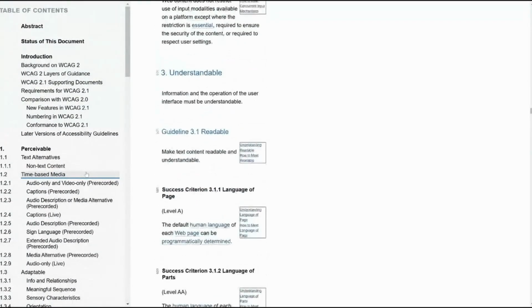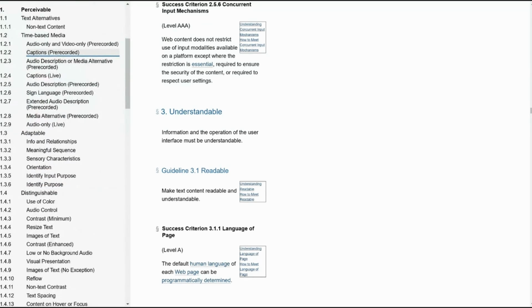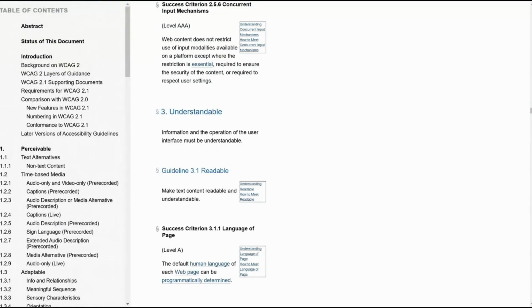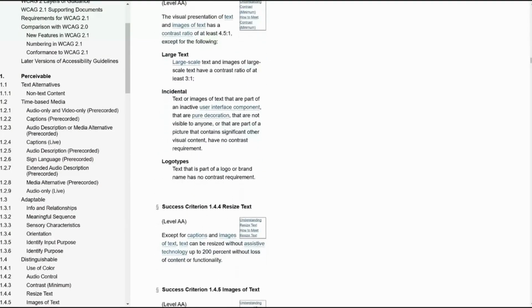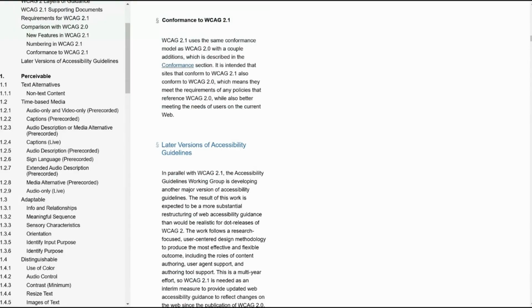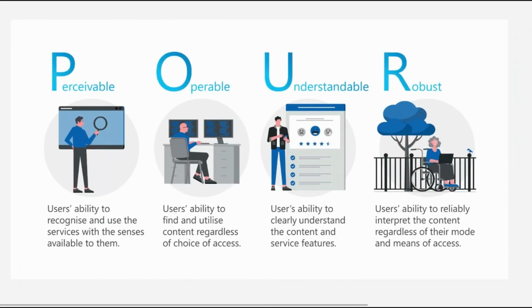If you want to understand accessibility better and better, you should go to this website and try to read the guidelines at least once. I'm not saying every day, but at least once try to read each and every definition. These are not very long definitions, they are very small. Just give it a try and you will be able to understand more about accessibility. A lot of questions can be asked by an interviewer on this particular topic.